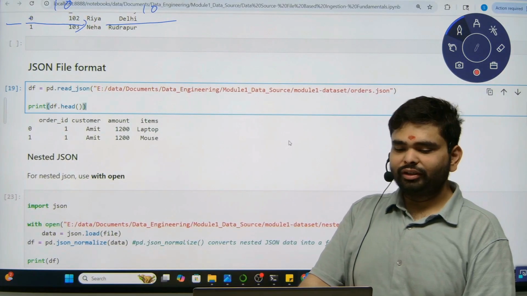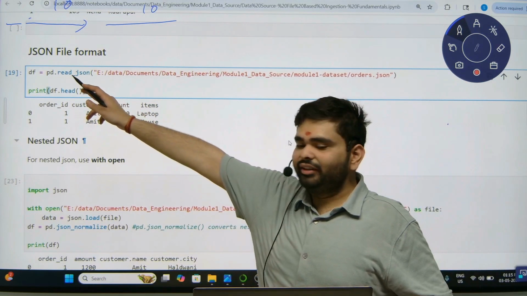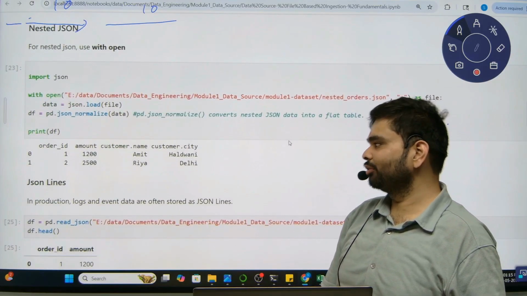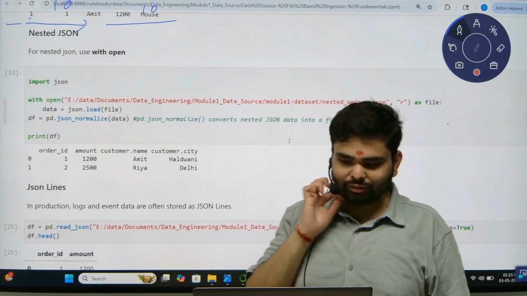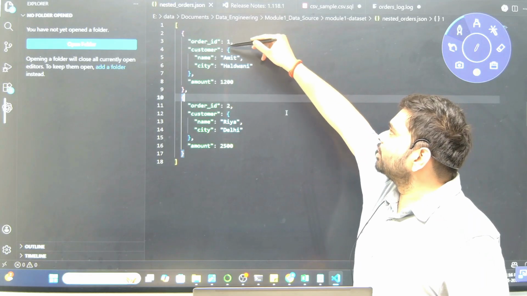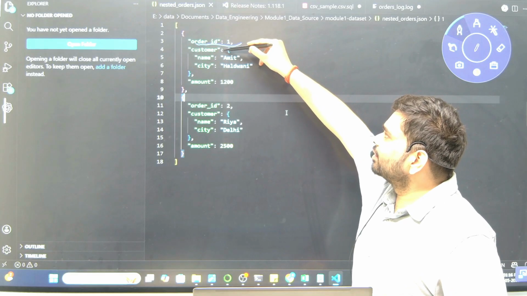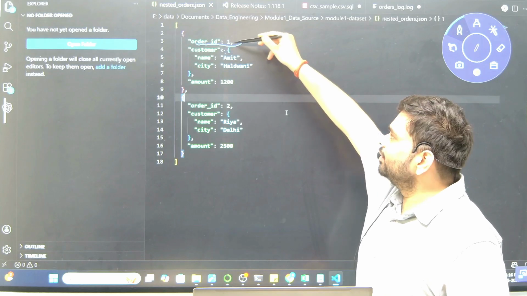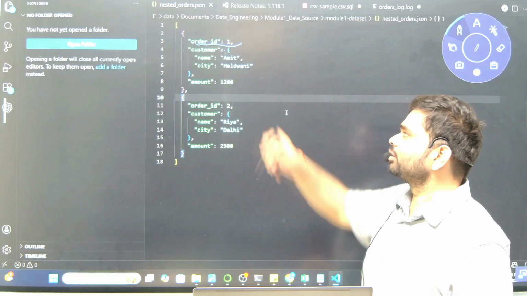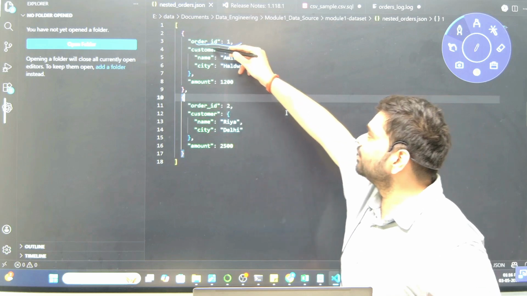Okay. Now there is another format, JSON. For the JSON format, we will use the function read_json. Now the main concern arises when we have nested JSON. To understand nested JSON, let's open this file. Here you can see order ID. After the order ID, we have the attribute customer. Inside the customer, we have the name and the city. So it is an example of nested JSON.